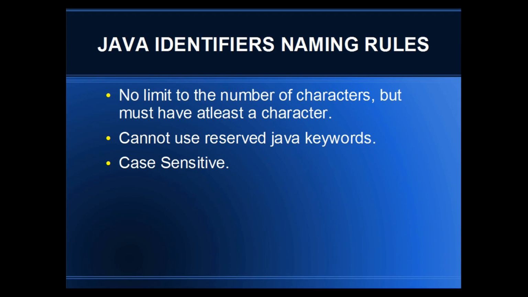Rule 4: there is no limit to the number of characters in naming an identifier, but it must have at least a single character. We cannot use reserved Java keywords while naming an identifier. And the last rule says that Java identifiers are case sensitive.